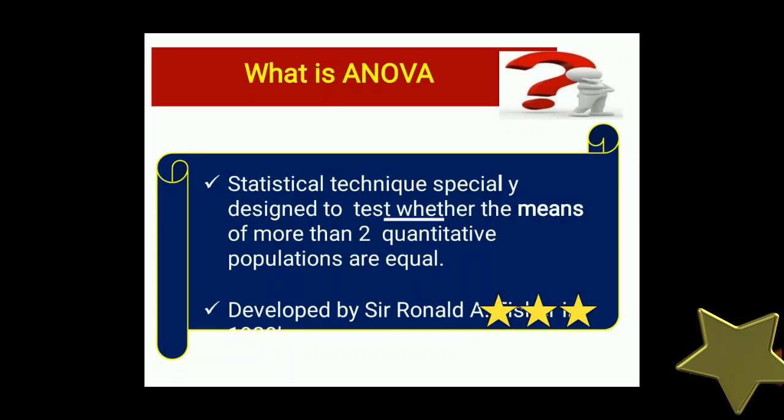It may seem odd that the technique is called analysis of variance rather than analysis of means. The name is appropriate because inferences about means are made by analysis of variance. If we have to compare means, then we have to calculate variance. We can arrive at the means by analyzing the variances.